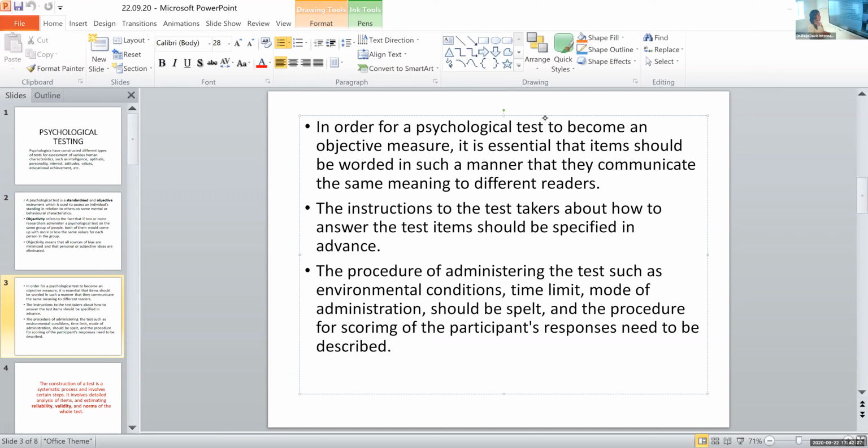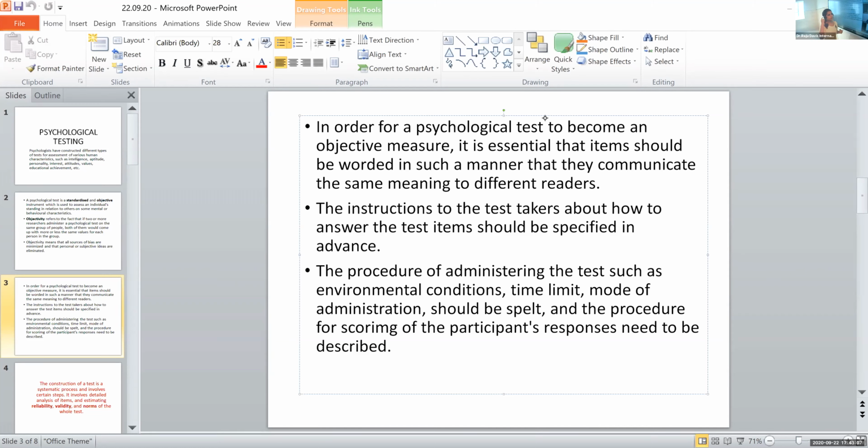Now, the procedure of administering the test, such as environmental conditions, time limit, mode of administration, should be spelled, and the procedure for scoring of the participants' responses need to be described. So initially we told about the items, then we told about the instructions to be given. Then that is prior to the test. So we are administering the test while giving the instructions. Now during the test, what happens? Several environmental factors might influence this particular testing. So those factors might be controlled.